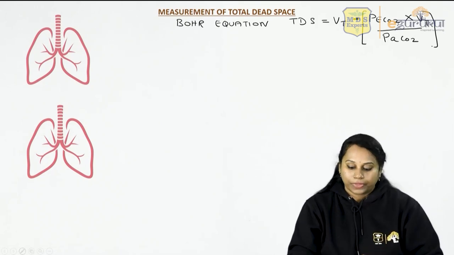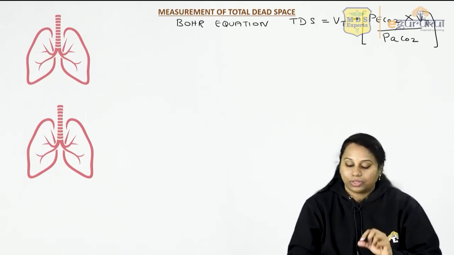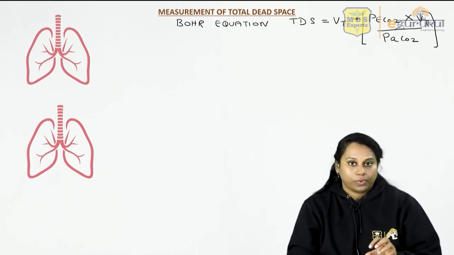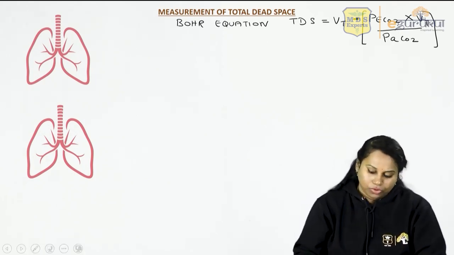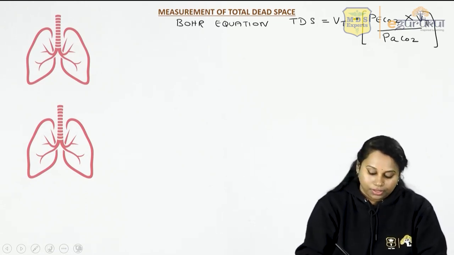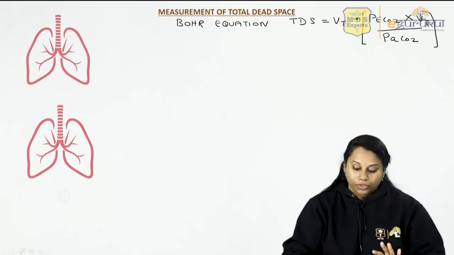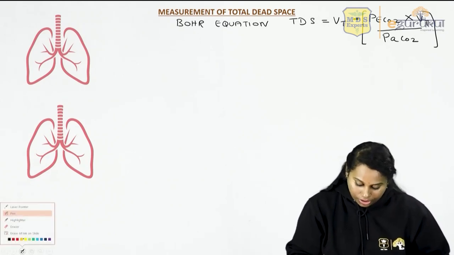This is the formula. I'll just tell you how we derived this formula. The derivation of the Bohr equation is based on a few concepts. So what is tidal volume? Vt is tidal volume. So you leave that equation as of now. We're going to discuss how we derive this equation now.